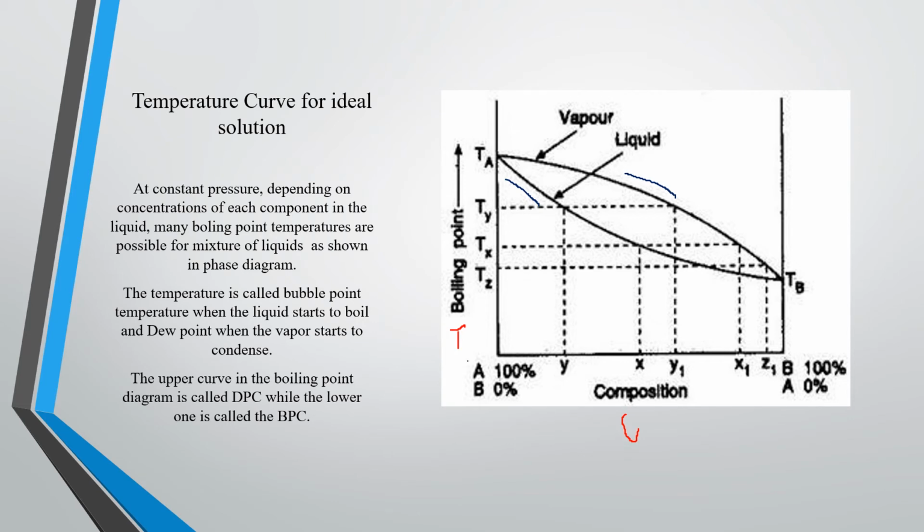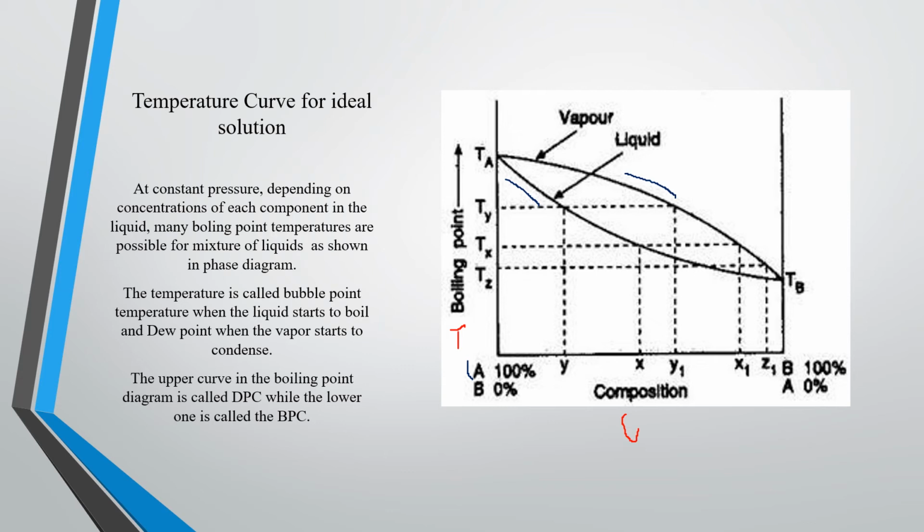So here A is 100% and here B is 100%. Now, this is a composition and temperature graph, but at constant pressure, right? This figure shows constant pressure phase diagram of an ideal solution.